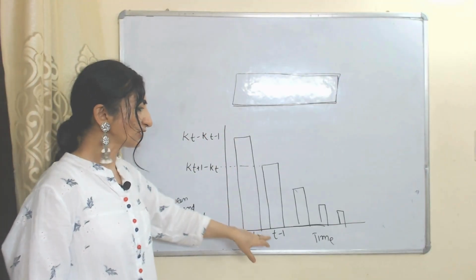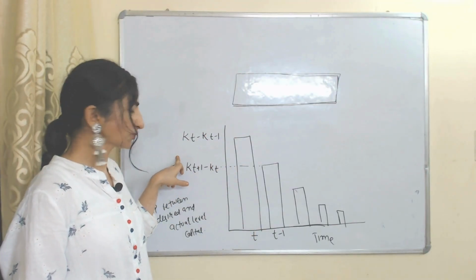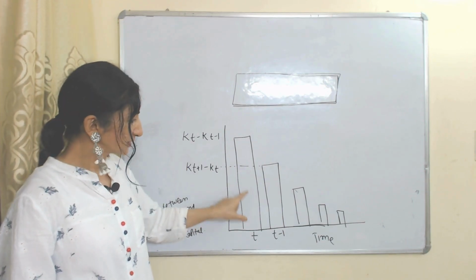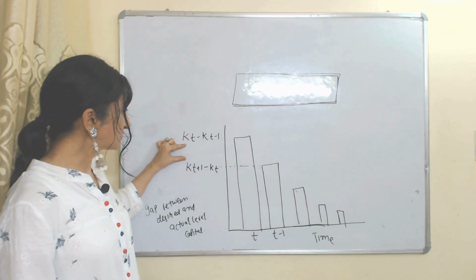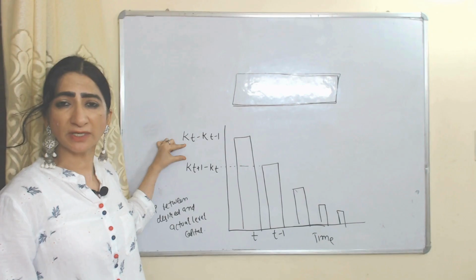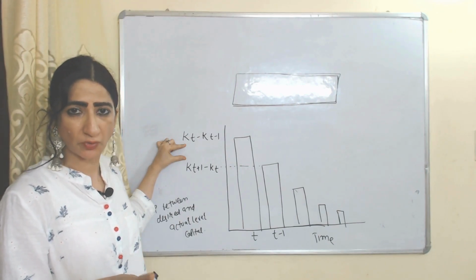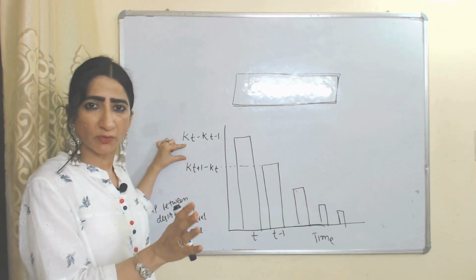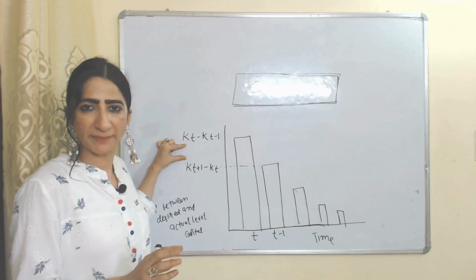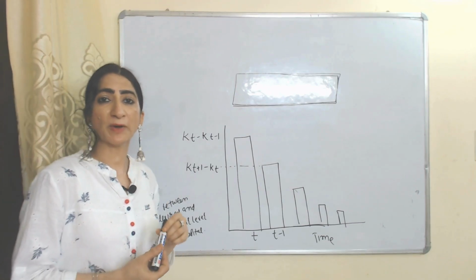In this diagram, on the x-axis we have time period and on the y-axis we have investment. This is the current level of investment, and this is the previous level of investment. This gap shows the difference between the desired and actual capital stock, and through partial adjustment we slowly move towards our desired level of capital stock. So this is all about the partial adjustment model.